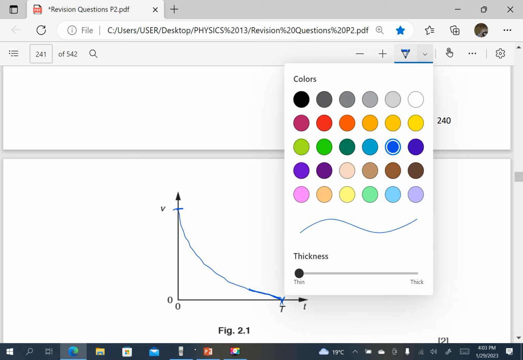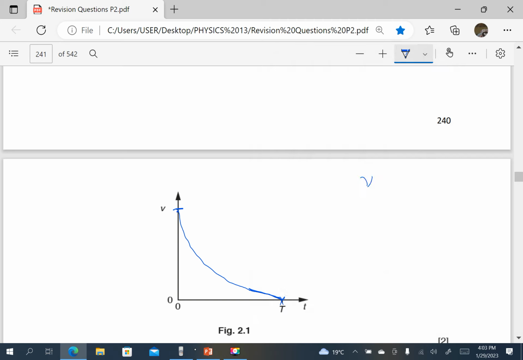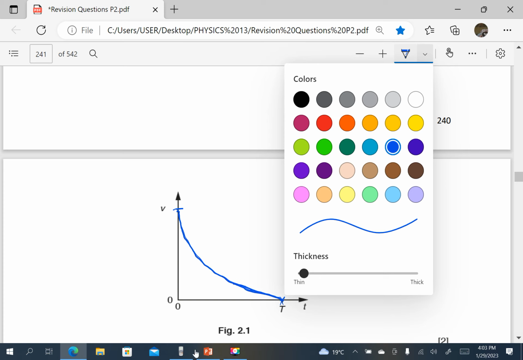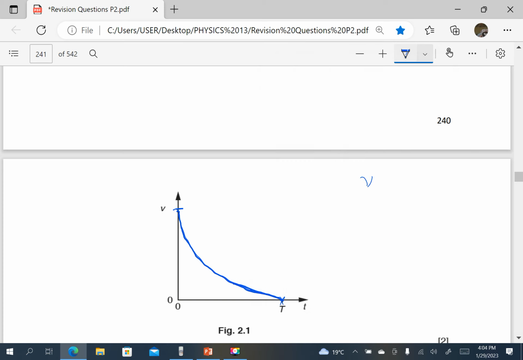So the graph is going to be like that. For you with a pencil, you can draw a smooth curve. Mine may not be very smooth because I'm drawing on a computer. Okay, so the magnitude of the gradient, remember the gradient is the acceleration. So you must show that the deceleration decreases because air resistance is increasing. So the deceleration decreases because the air resistance is increasing.